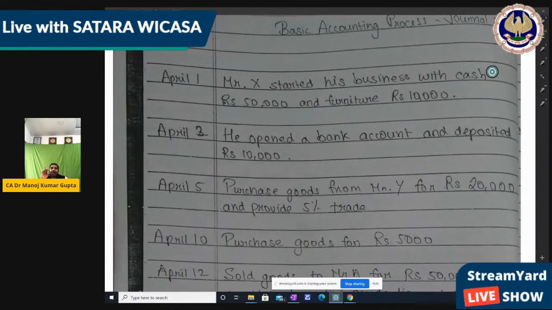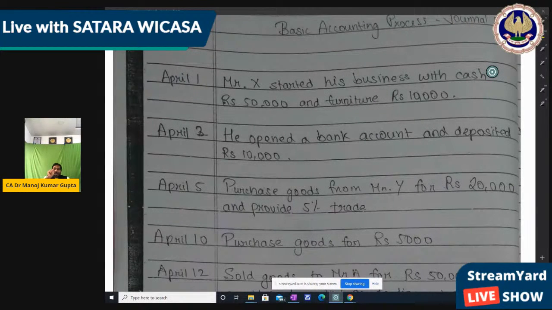Okay. So now I have some examples in my book, in my notes. You just pass the entry for this transaction. I hope the journal entry transaction is clear to all of you, right? The first transaction is on 1st April. Mr. X started his business with cash rupees 50,000 and furniture rupees 10,000. So now tell me the entry. What entry do you pass? So simple. Whatever you receive will be debit. In business, we receive the cash, we receive the furniture.